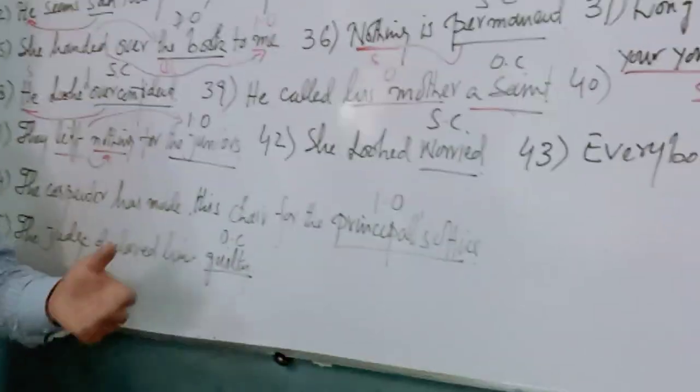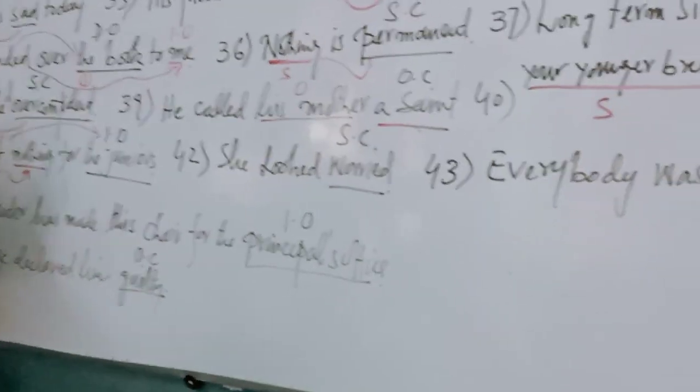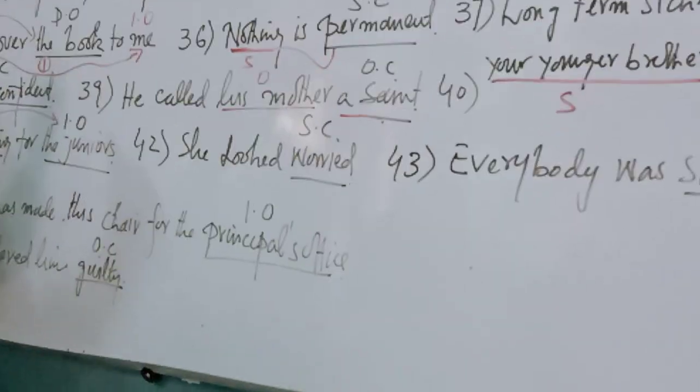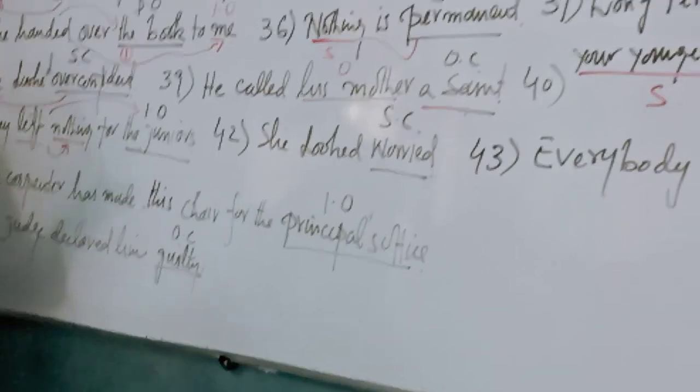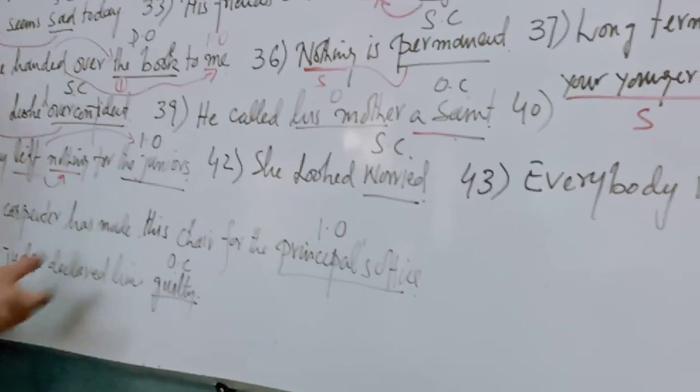Okay, next one, you make it a chair for him because he's not. Are you looking at the board properly? No issue with you? Okay, next one is 42.